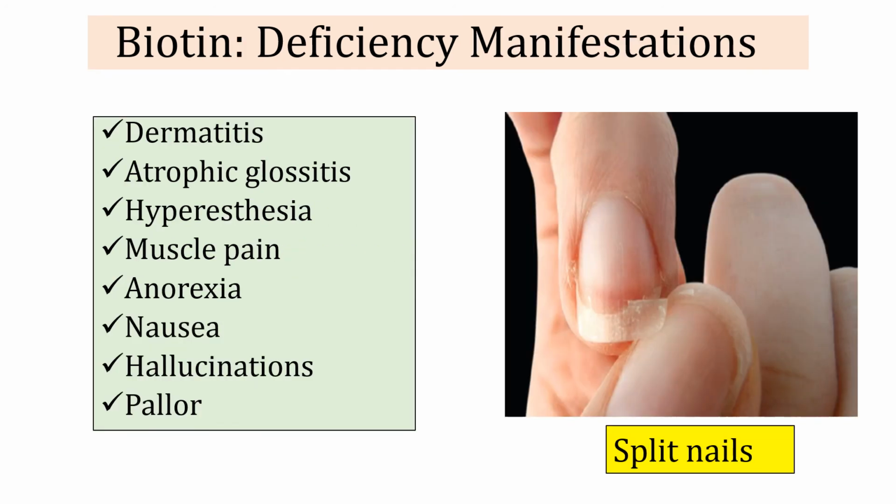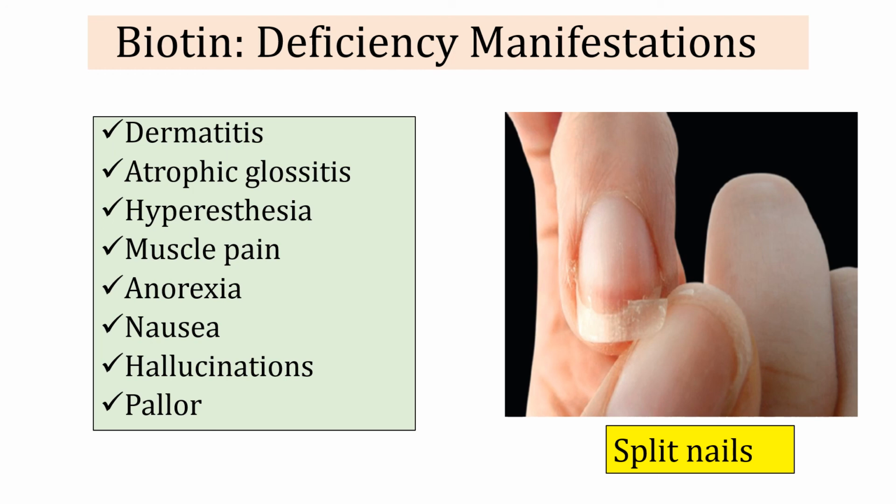Now, what are the deficiency manifestations of biotin deficiency? In biotin deficiency, various symptoms can appear like dermatitis, atrophic glossitis, and hyperesthesia, which means abnormally increased sensitivity to various stimuli.